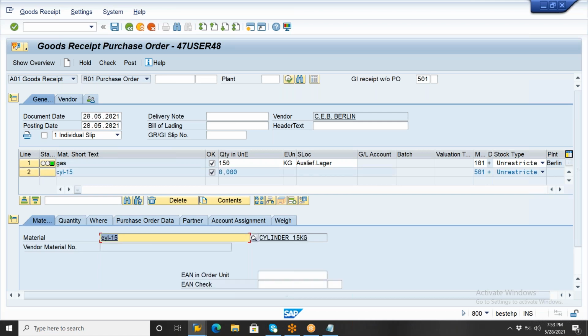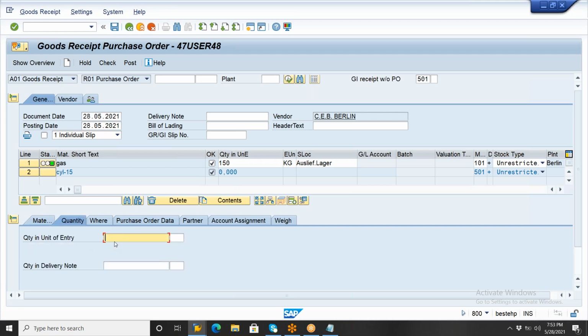So like this unit title, this material. Once you enter this and click on this non-order item, the system will automatically generate the second line item. So we are receiving this material, which means it is cylinders. How many cylinders are you receiving? 10 cylinders you are receiving here. So enter how much quantity you are receiving.